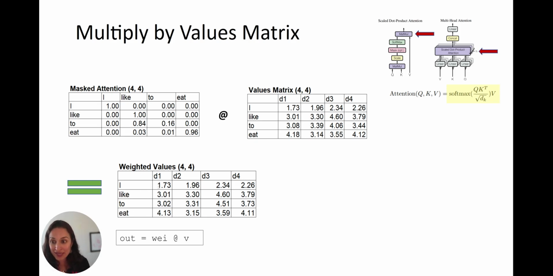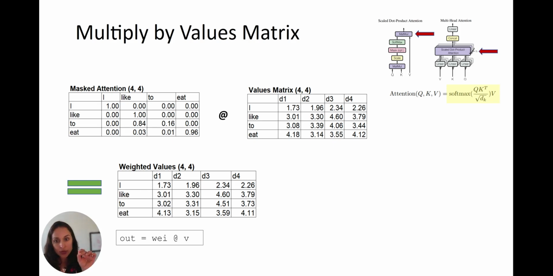However, the word eat is different. Here, we're going to take this row right here, and we're going to multiply it by this column right here. So in my toy example, it's saying, okay, give 0 weight to the word I, a little bit of weight to the word like, a little bit of weight to the word to, and most of it to the word eat. Again, toy example. But you can see now that this 4.18 has been changed slightly. Now it's 4.13, right? And this entire vector here for the word eat has now been slightly changed.